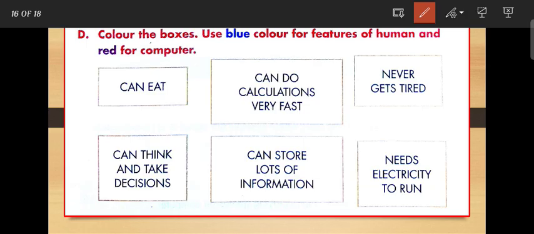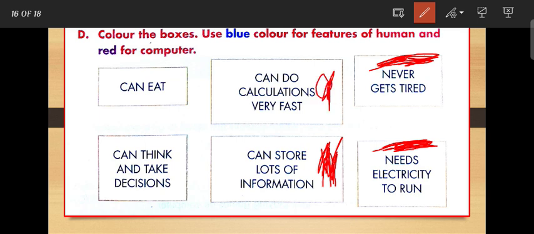The computer never gets tired, so this is the red color. The computer needs electricity to run. A computer can store large amounts of data or information. Next, the computer can do calculation very fast. So these are the features of a computer.